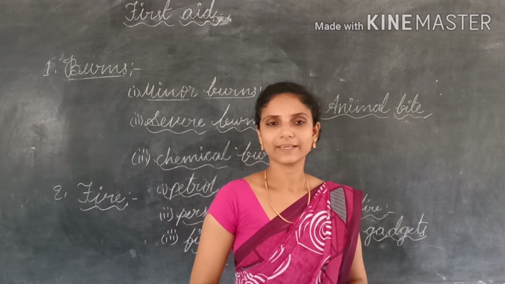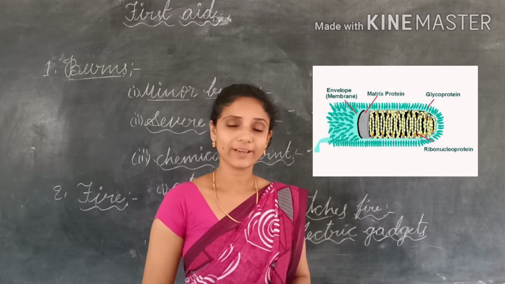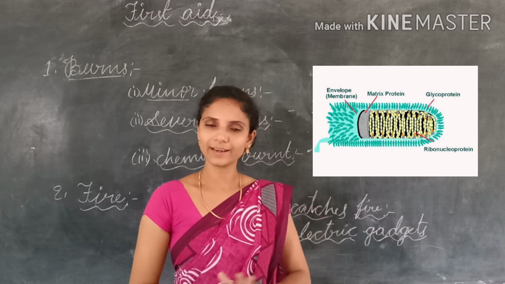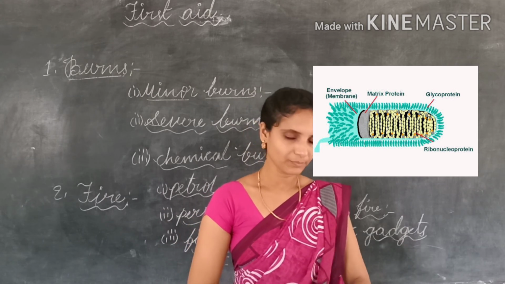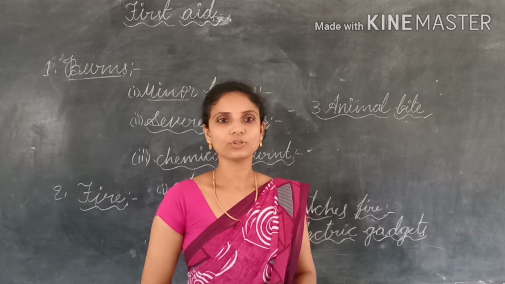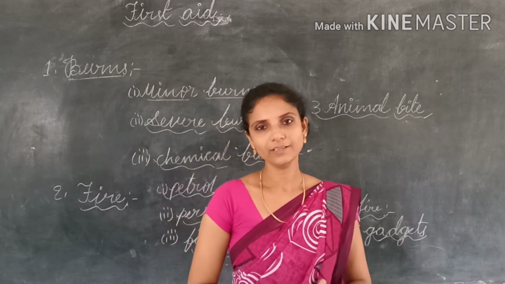Why? Because dog saliva contains the virus called rabies. Dogs and rats are known as carriers of rabies. If the dog bites us, that rabies virus enters our body. So to prevent that risk, first of all, we must wash the wound with soap and water.